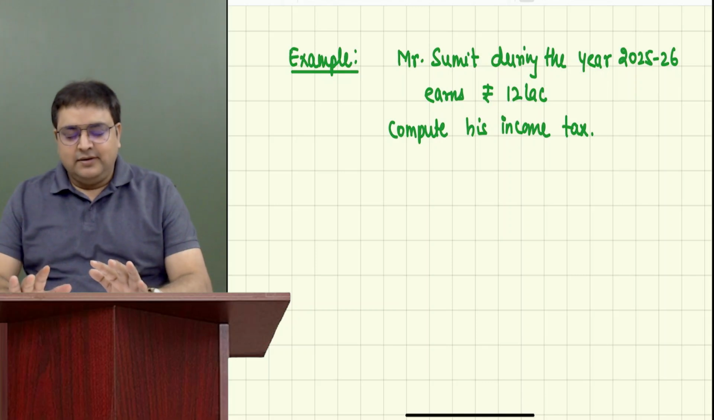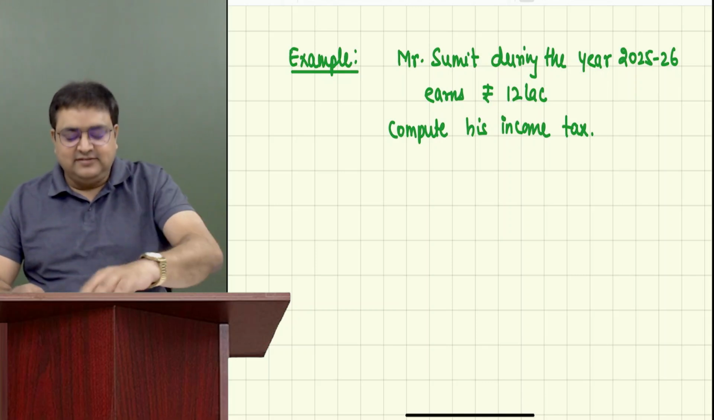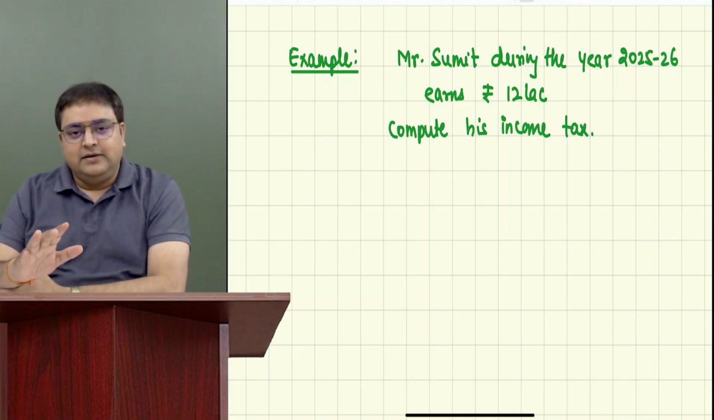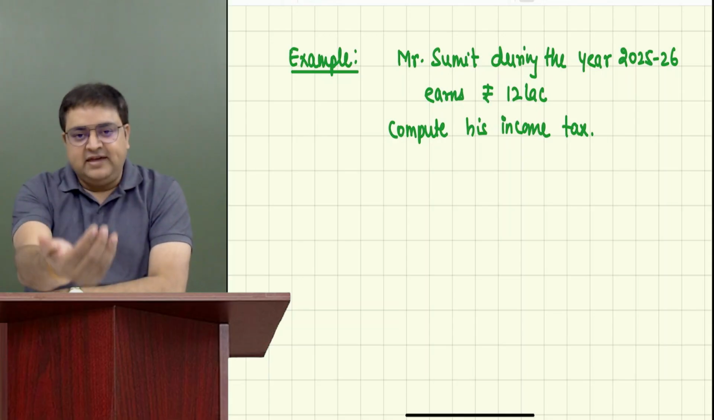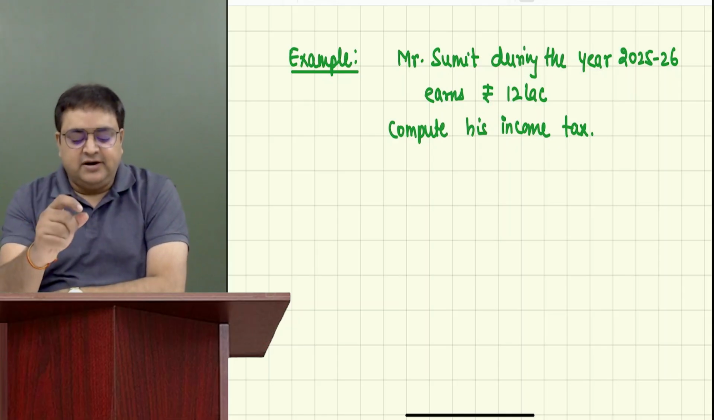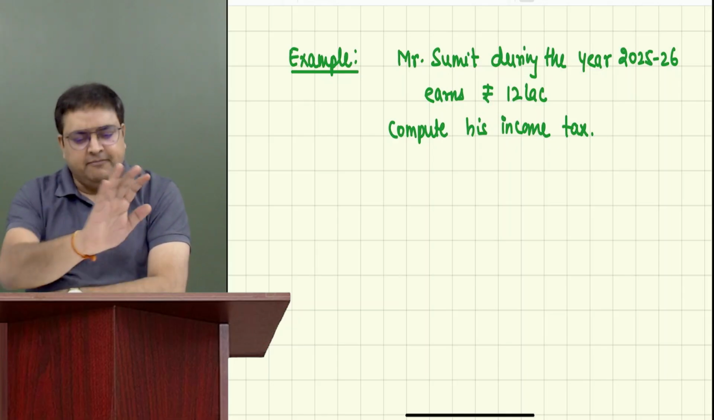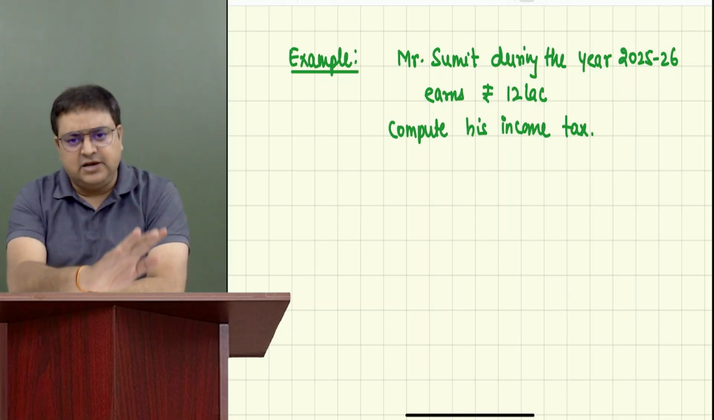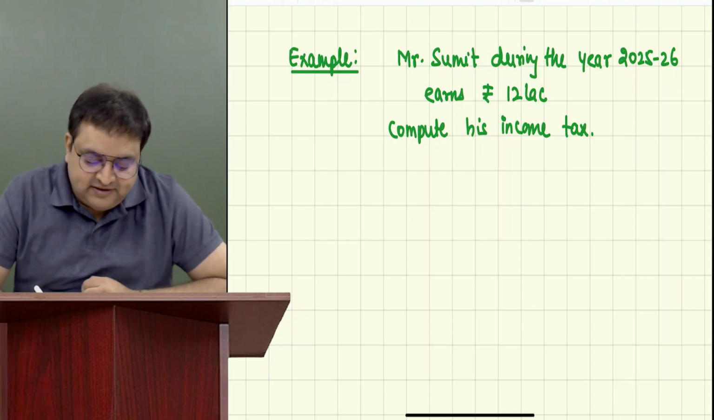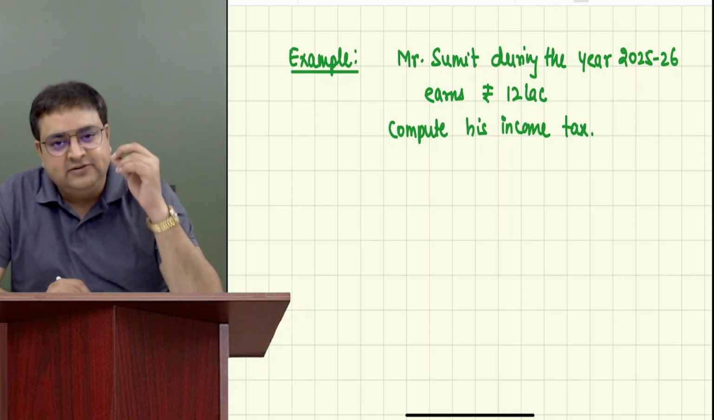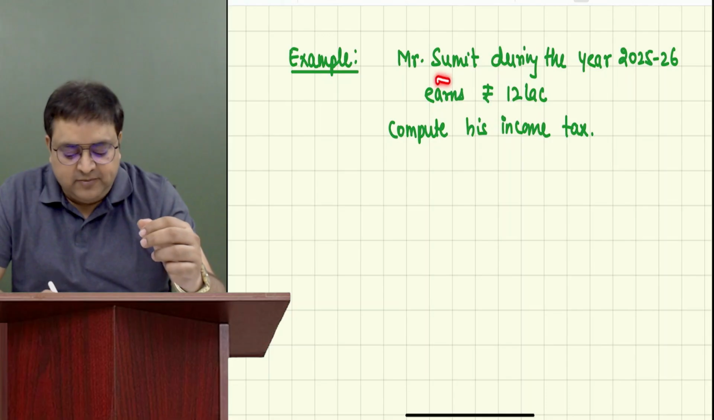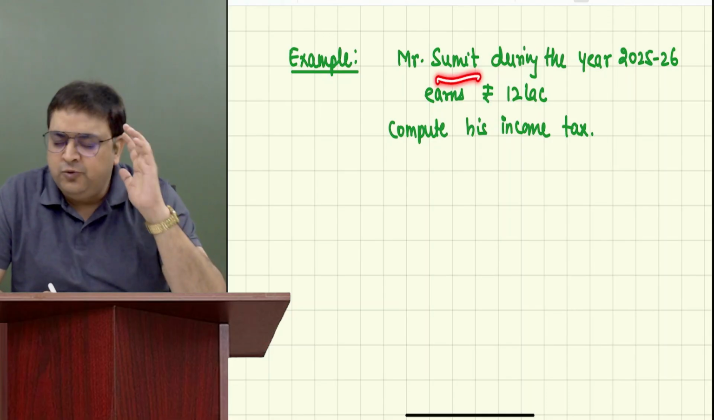Don't jump into it. First of all, just digest this. Look at it very practically. Again, you are sitting in your office. This guy came to us and he's saying that I have earned 12 lakh rupees in this year. I'm presuming he's a genuine person. Let's say Sumit is your brother, your cousin, or your friend. Just imagine like this. Be very realistic.